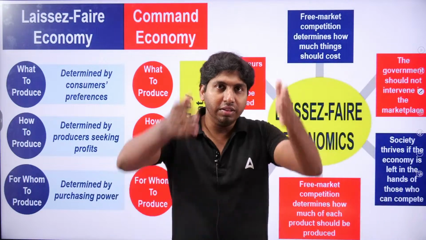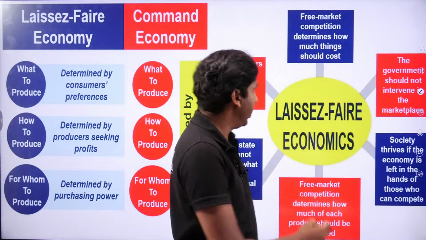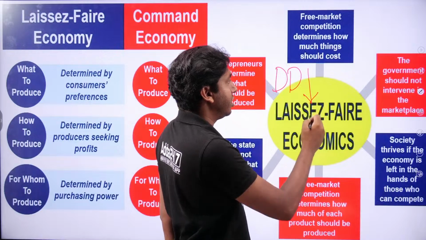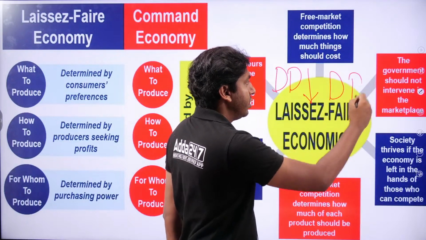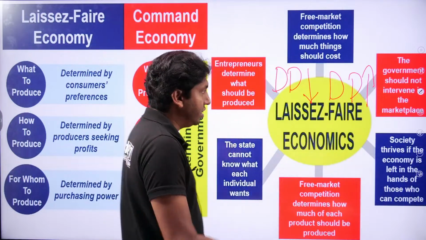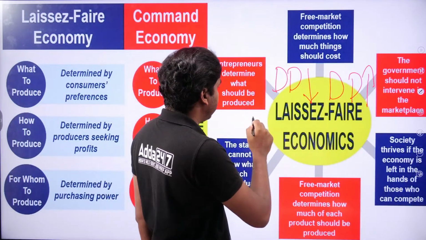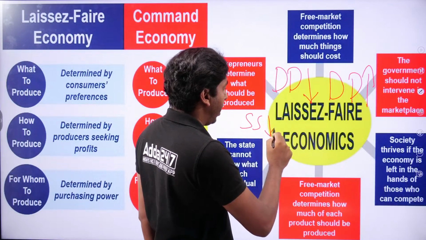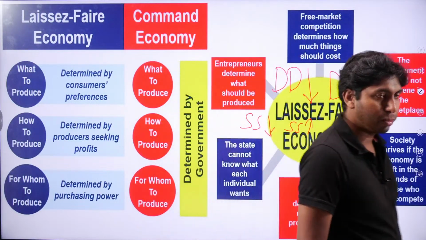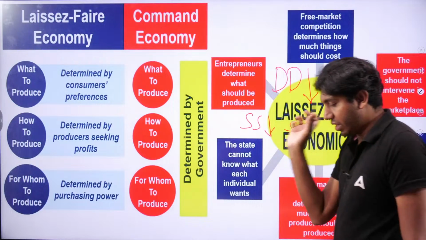Now the demand for what? Demand for Nokia decreased and demand for Samsung increased. This resulted in less supply for Nokia and more supply for Samsung. So who decided this?